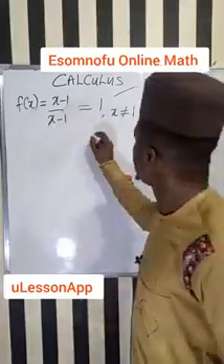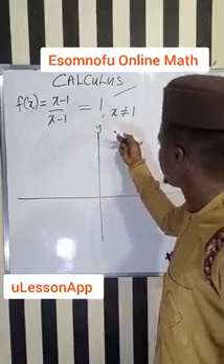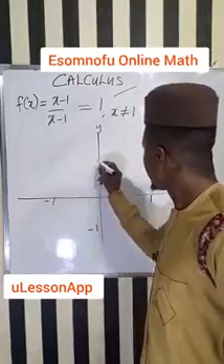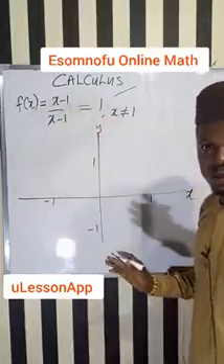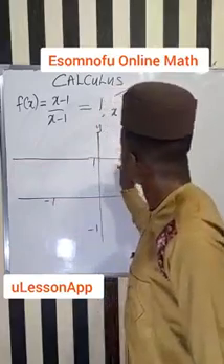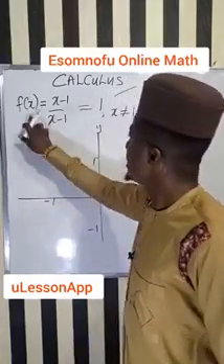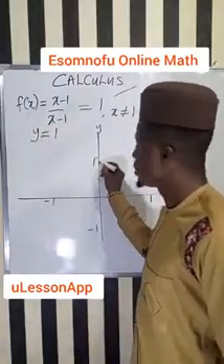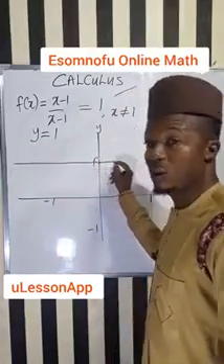So if you are to graph this, let's say this is a graph where you have the y-axis, or f of x, and this is the x-axis. You have positive 1, negative 1 on each axis, for instance. Now, since this function is equal to 1, you can just draw a straight line that will pass through 1. Here we have f of x is equal to 1. Remember that f of x is just like writing y is equal to 1. And where is y equal to 1? It is at this point. So you draw a straight line that will pass through this point where y is equal to 1.